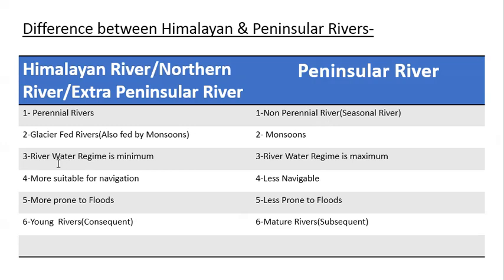In Himalayan rivers the river water regime is minimum, whereas in peninsular rivers it is maximum. Himalayan rivers are more suitable for navigation for the same reason, whereas peninsular rivers are less navigable. However, Himalayan rivers are more prone to floods, whereas peninsular rivers are less prone to floods. Himalayan rivers are also known as young rivers, whereas peninsular rivers are known as mature rivers. So these are some differences between the Himalayan and peninsular rivers.